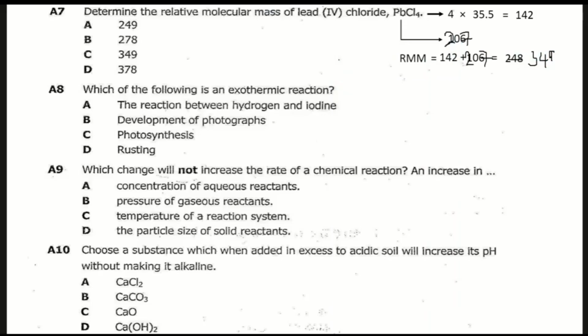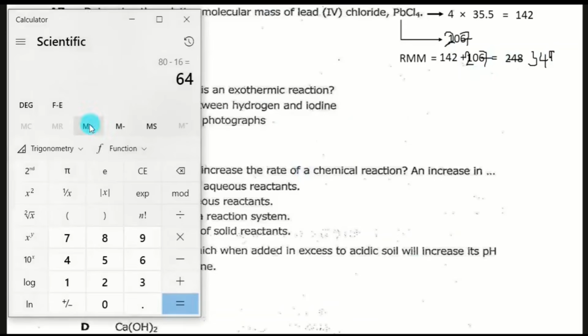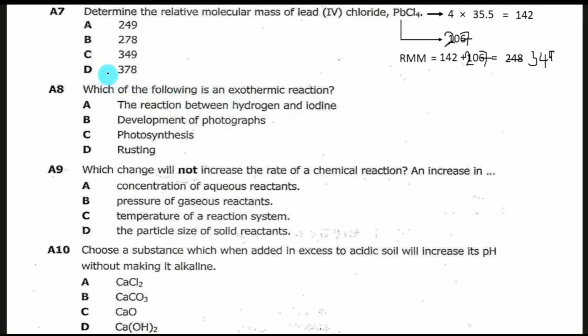So let's just add it so that you can see for yourself: 142 plus 207 equals 349. So your answer is going to be, instead of this one, it is this one. This one is wrong.